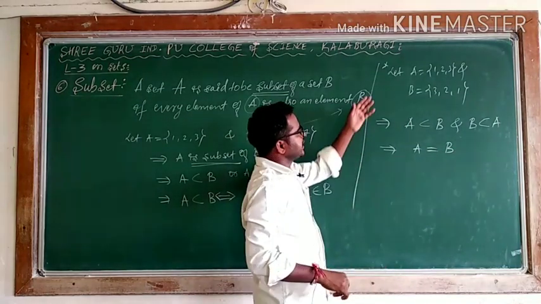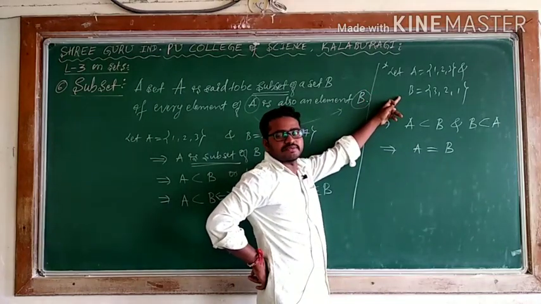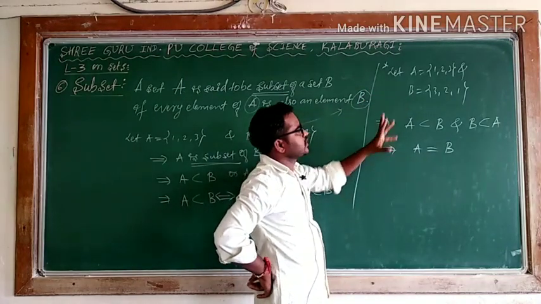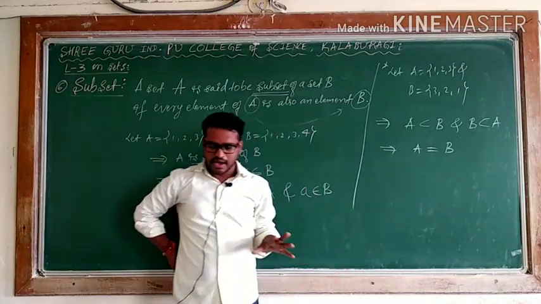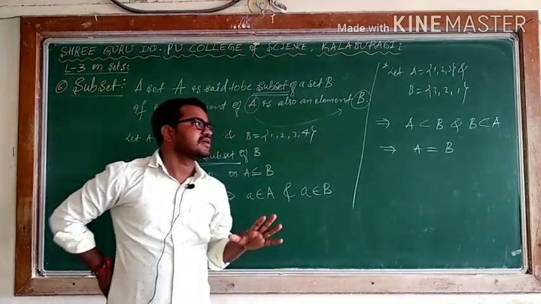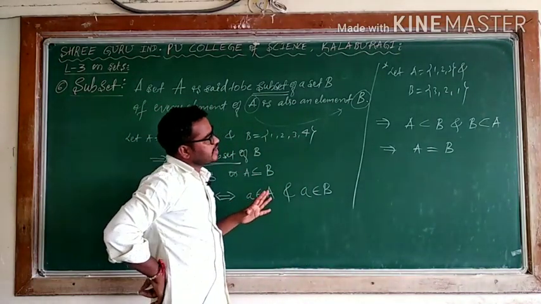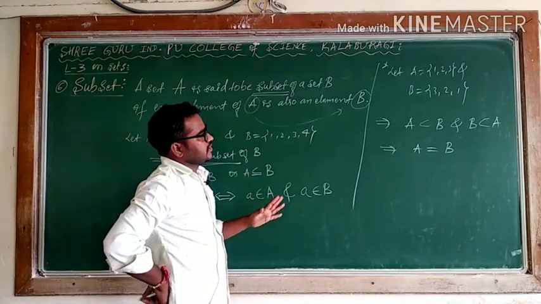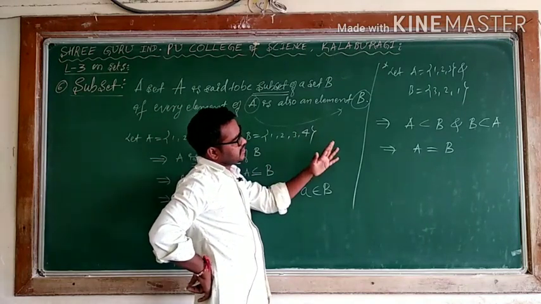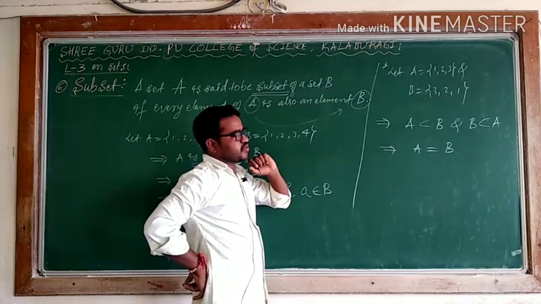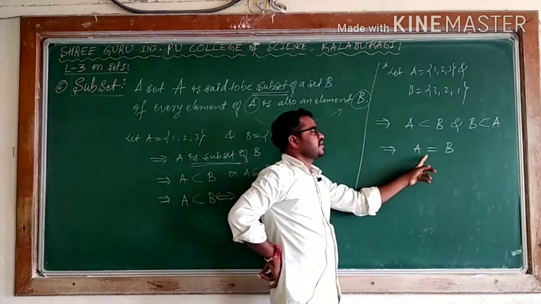See there, A and B are equal sets, no? In the case of equal sets, whenever two sets are said to be equal, they have exactly the same elements. Are A and B having the same elements? For that reason, here A is a subset of B and B is a subset of A. So definitely they are equal.